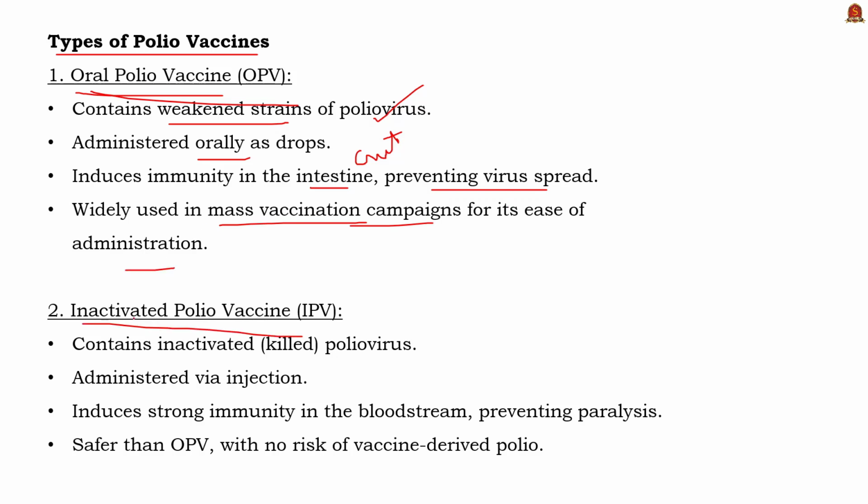Now the second type of polio vaccine is the inactivated polio vaccine. It contains inactivated or killed poliovirus, and it is injected rather than orally administered. It induces immunity in the bloodstream, preventing the virus from causing paralysis. So the oral polio vaccine causes immunity in the intestine, whereas the inactivated polio vaccine causes immunity in the bloodstream. Compared to the oral polio vaccine, the inactivated polio vaccine is safer. It has no risk of vaccine-derived polio. So these are the two important polio vaccines.